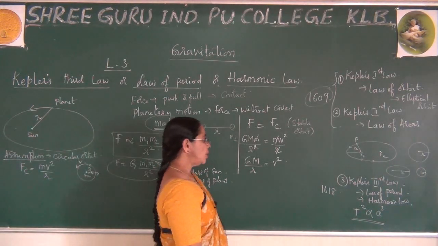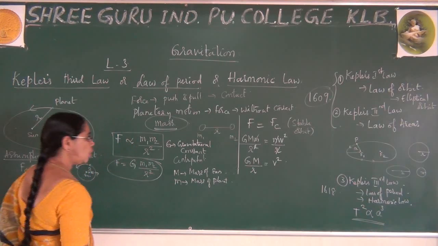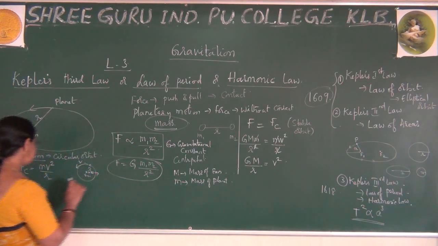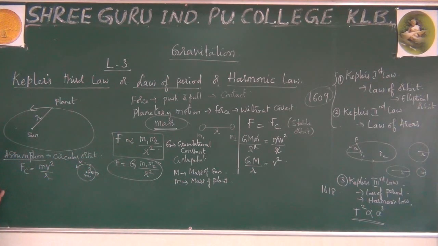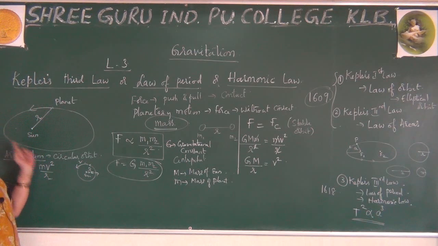But you know from your school days the concept of velocity. Velocity is equal to displacement by time. Here I have taken the planet revolving around the sun. It is completing one complete revolution, moving in a circular orbit.